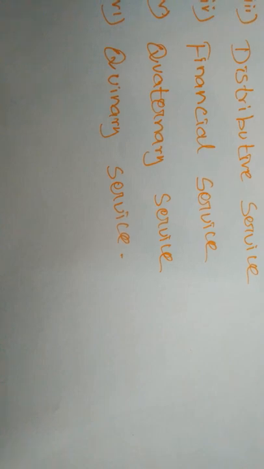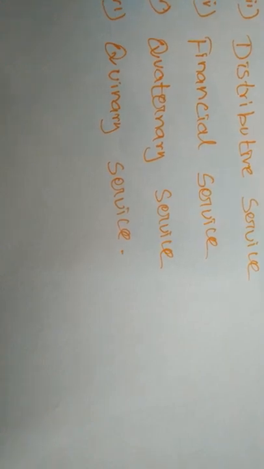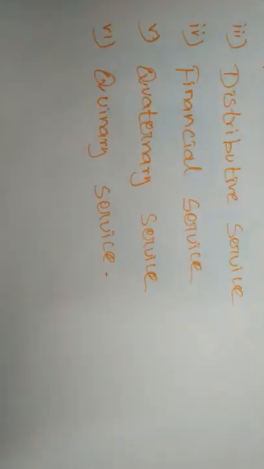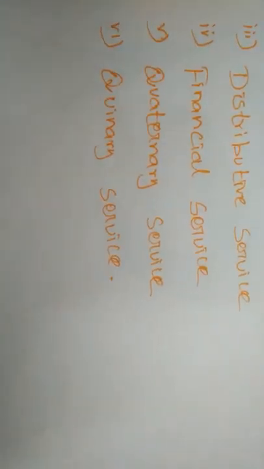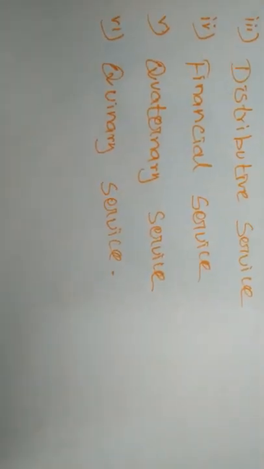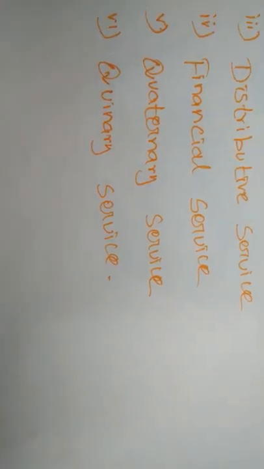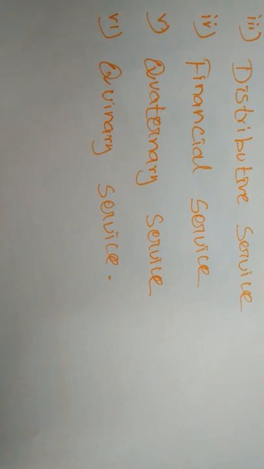Next, financial services. Banking, factoring, accounting, and insurance are grouped under this type of services. Financial services matter because all the persons, the producer, wholesaler, retailer, and consumer, can be short of finance. So these services are also provided by some organizations.